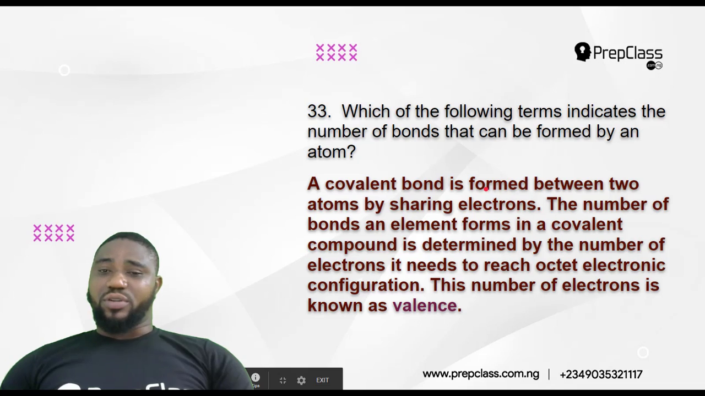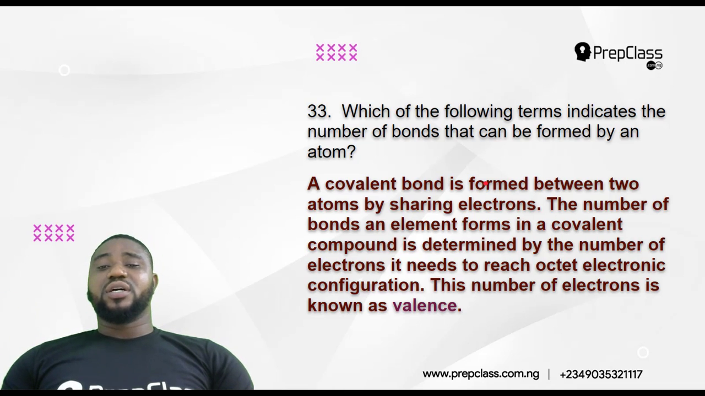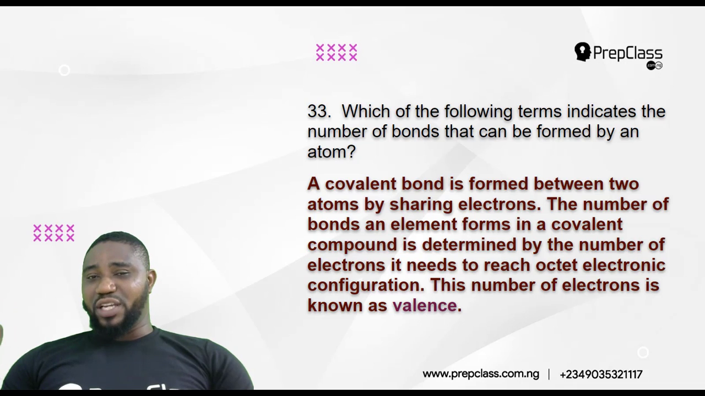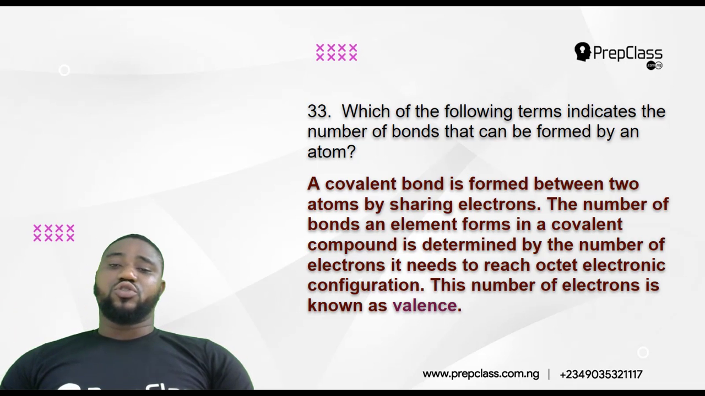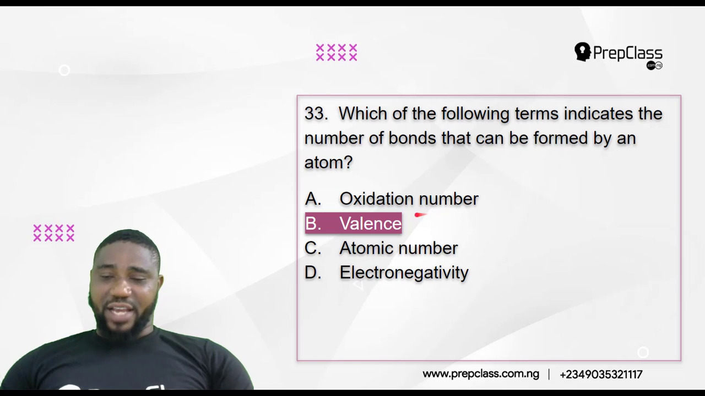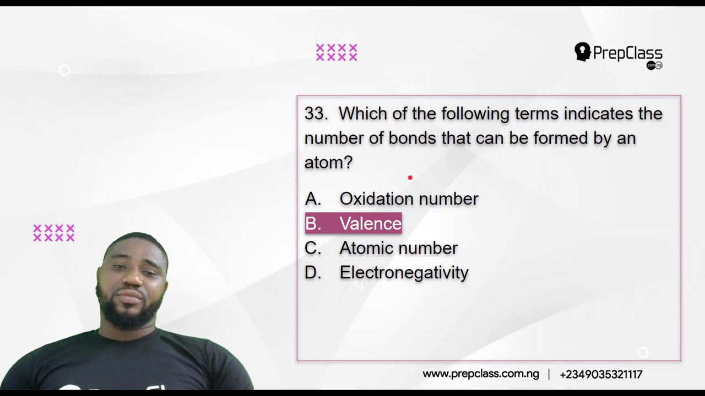So the best answer there is valency, because the valency of the substance determines the number of bonds it may need to form. That tells us the number of electrons it may need to share. So the best answer there is valency. 33 is B, valency.